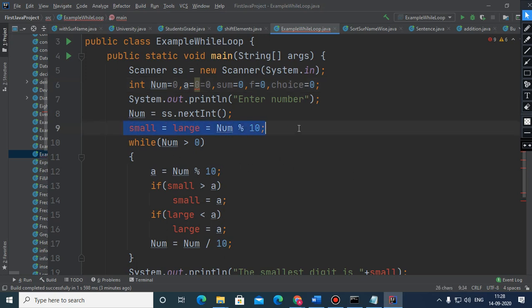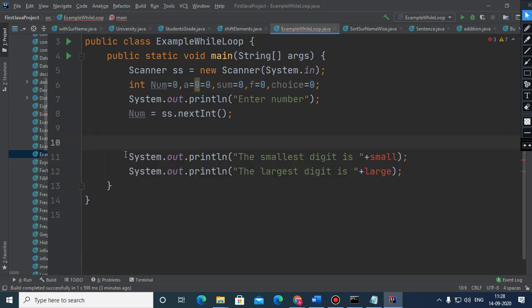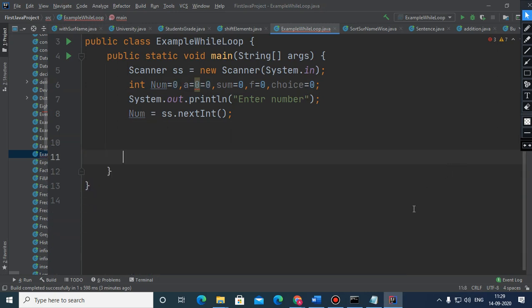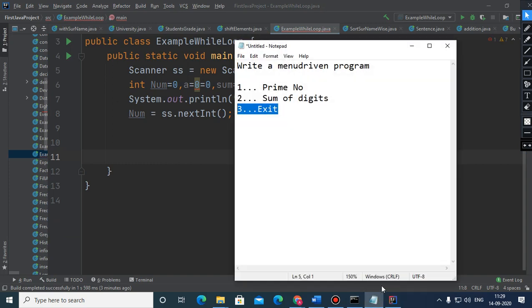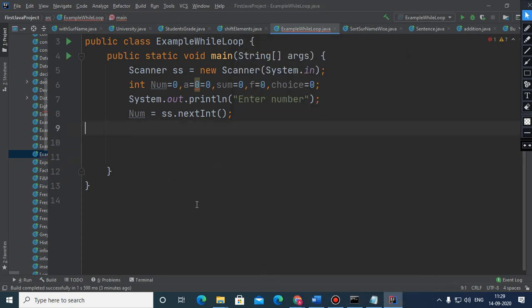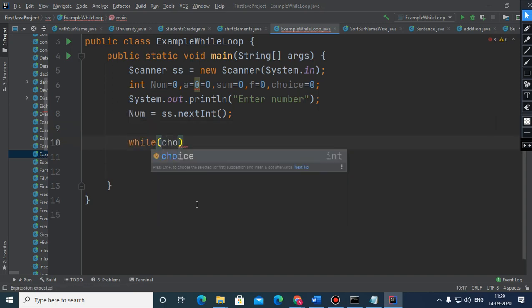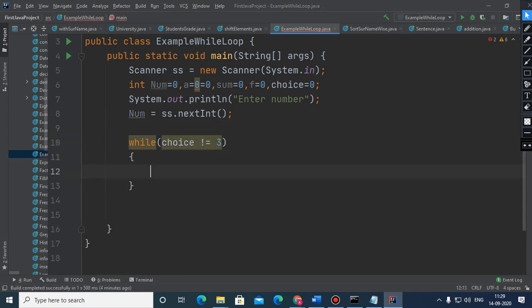So what to do is just remove this, we don't need this, and we don't need this also. So what is the most important thing here? The most important thing is that till the user does not enter 3, the program will continue. So while this choice is not equal to 3, because when this choice is 3, the program will terminate.